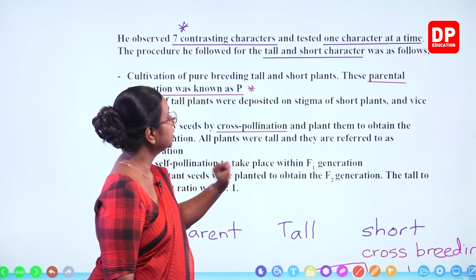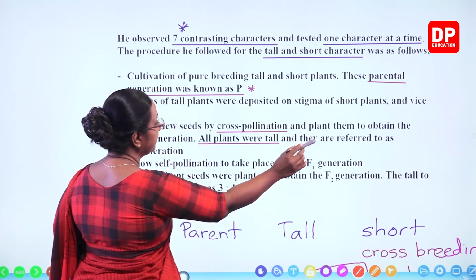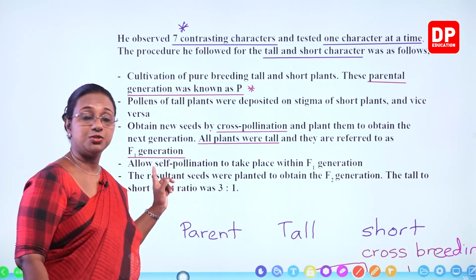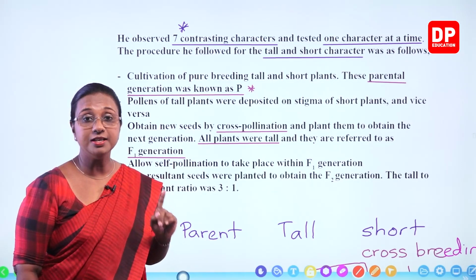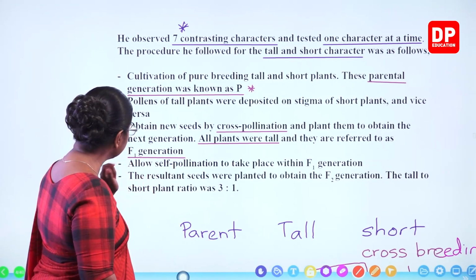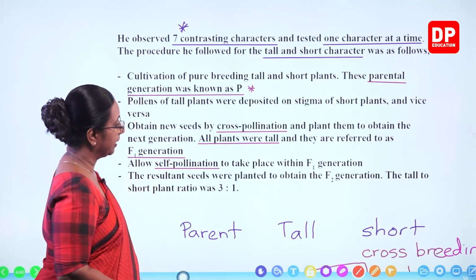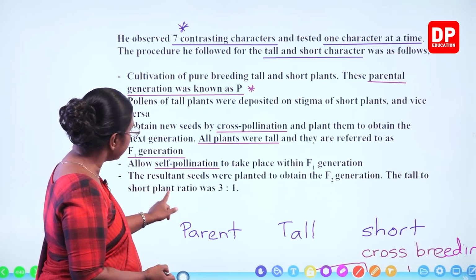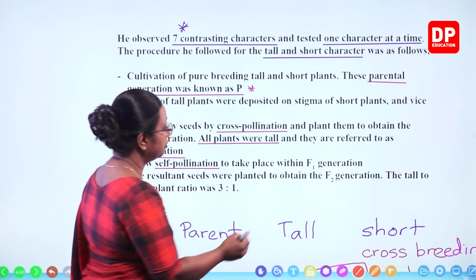All plants were tall and they were referred to as F1 generation, first filial generation. Then allow self-pollination to take place within F1 generation. The resultant seeds were planted to obtain F2 generation.